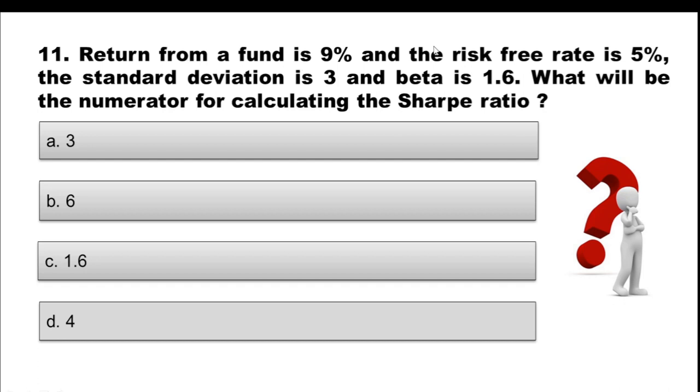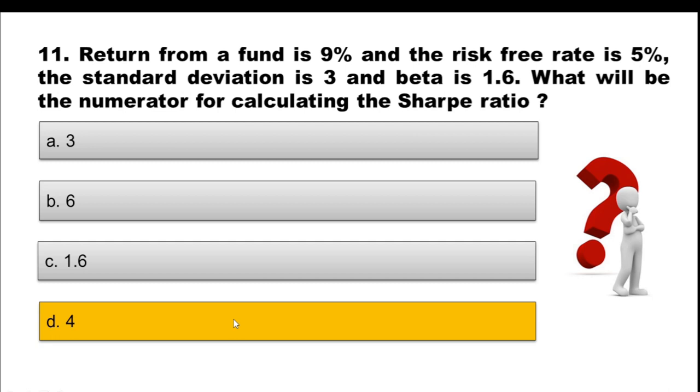Question 11. Return from a fund is 9% and the risk-free rate is 5%. The standard deviation is 3 and beta is 1.6. What will be the numerator for calculating the Sharpe ratio? Option A 3, option B 6, option C 1.6 and option D 4. Choose the correct option. You may take time to calculate this and give me the answer. And the correct option is option D, 4.